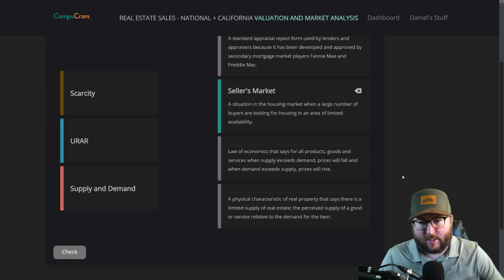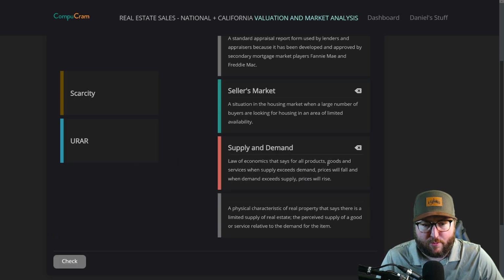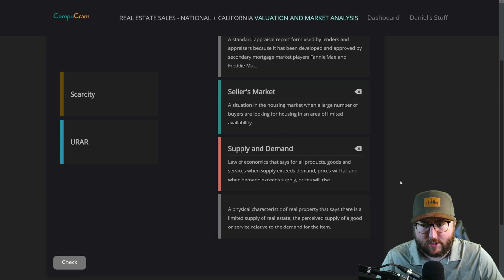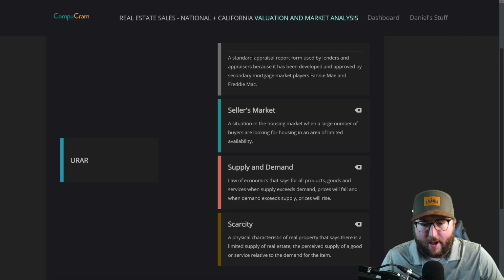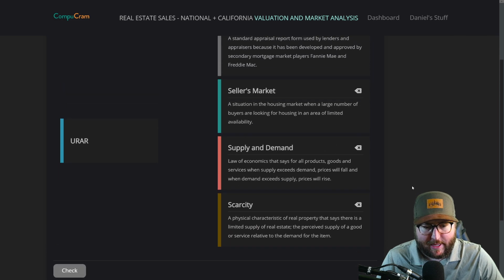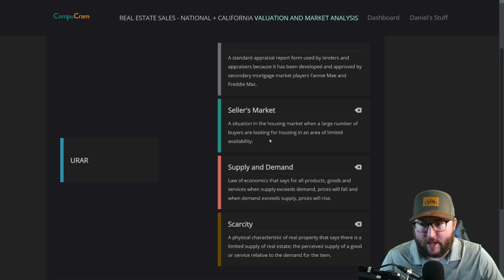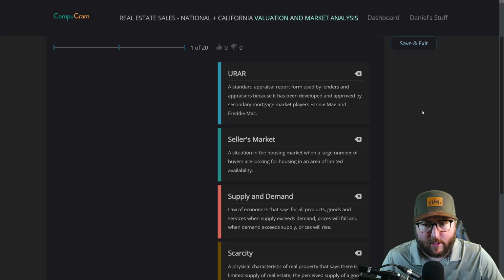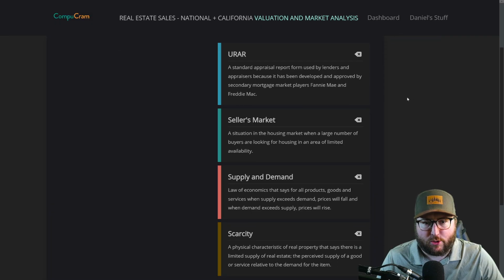Supply and demand, law of economics that says for all products and goods, services, when supply exceeds demand, prices will fall. We know supply and demand. Scarcity is a physical characteristic of real property that says there is a limited supply of real estate, the perceived supply of a good or service. Limited supply, scarce. And then we have URAR. We love our acronyms. A standard appraisal report form used by lenders and appraisers because it has been developed and approved by secondary mortgage market players, Fannie Mae and Freddie Mac.